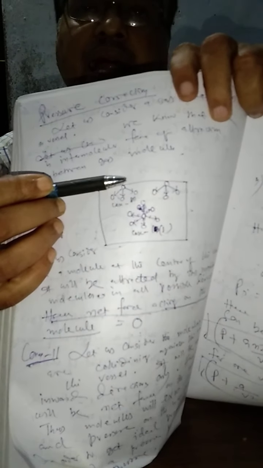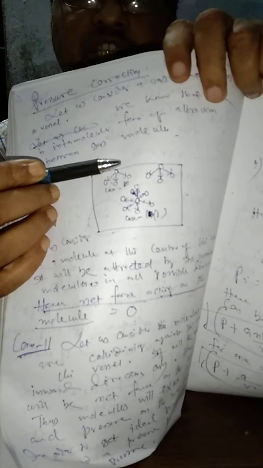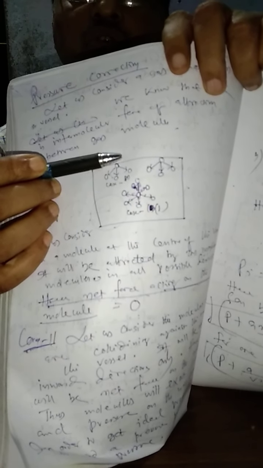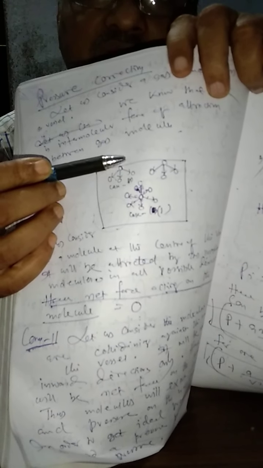Let us consider the case of molecules that are colliding against the wall of the vessel. In case 2, consider the molecules that are about to collide on the wall of the vessel.